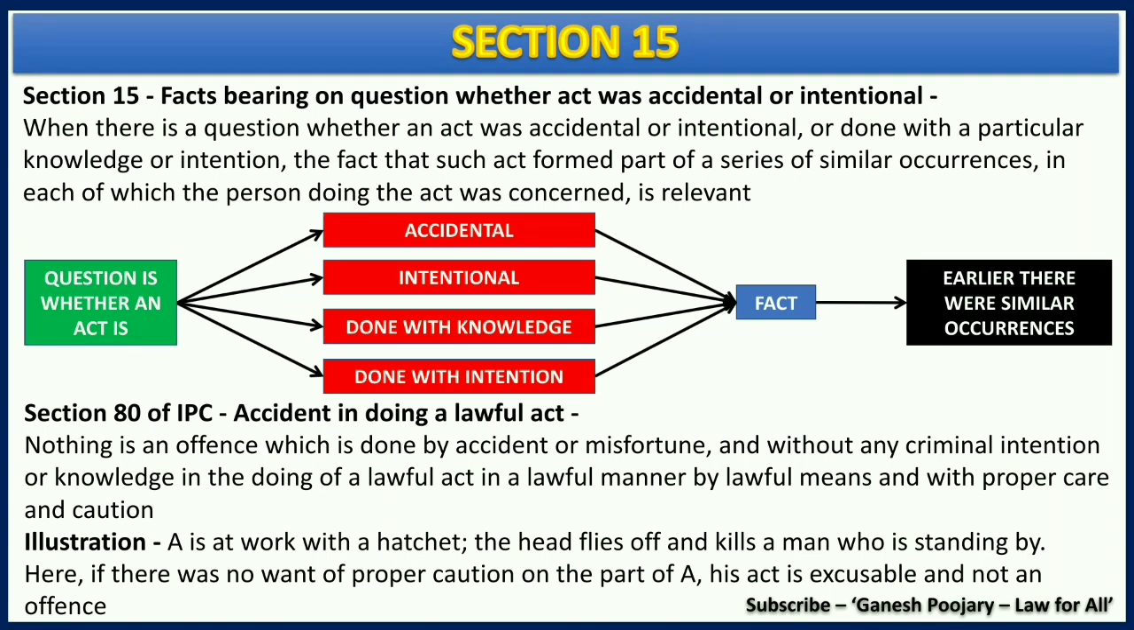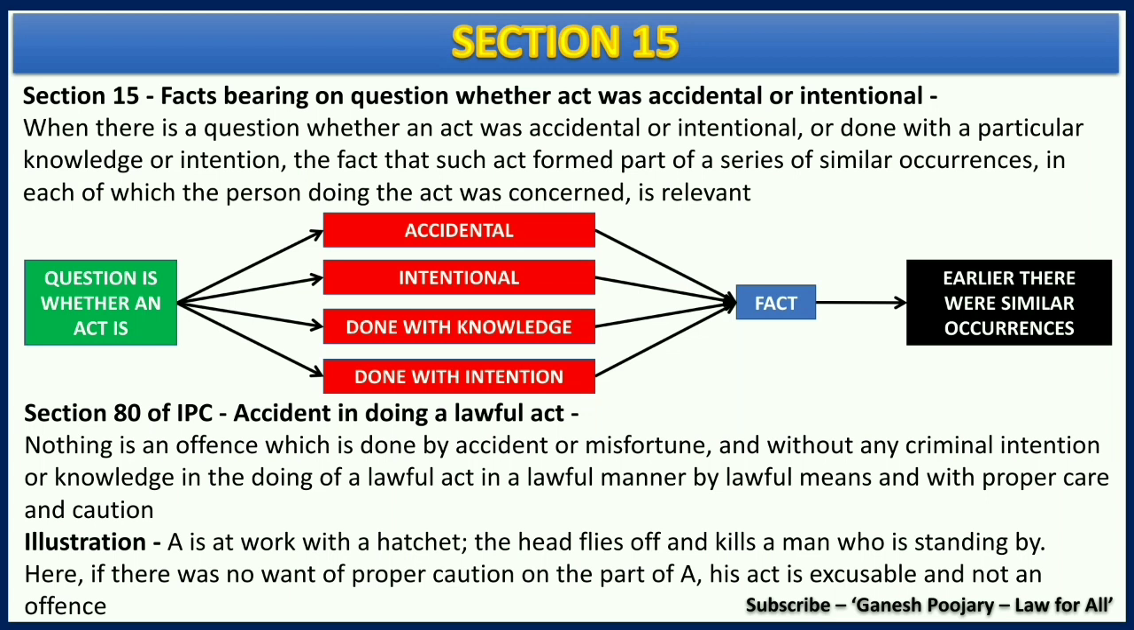I am dividing section 15 into four parts in my chart. The first thing is, question is whether an act is. The court has an act and court will have four different questions. What are they? The act is an accident, or is that act done with intention, or is the act done with knowledge, or is the act done with intention? Now these are the four questions that court will have when an act comes in front of it.